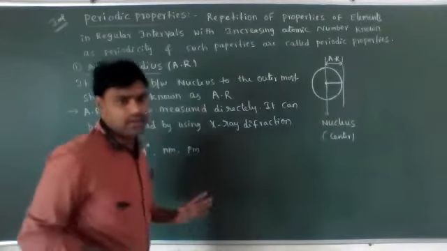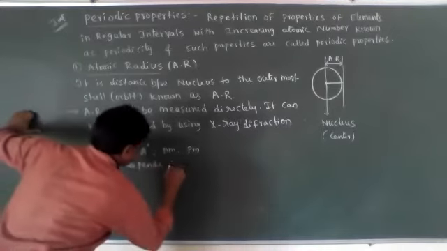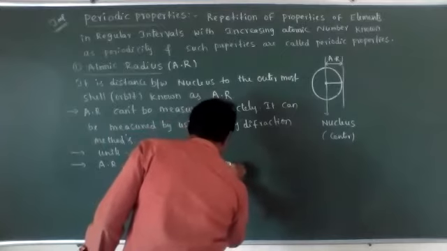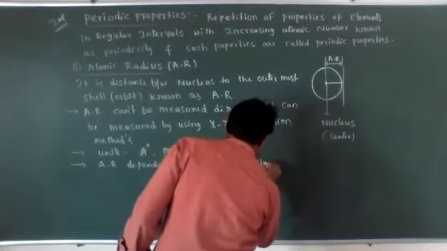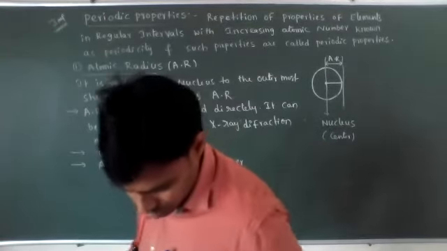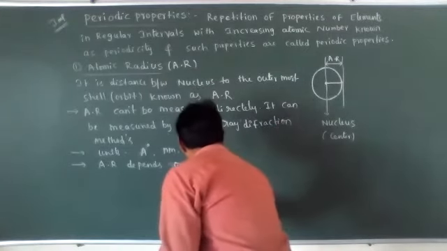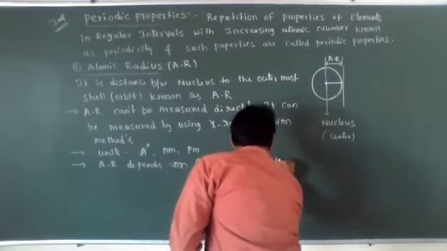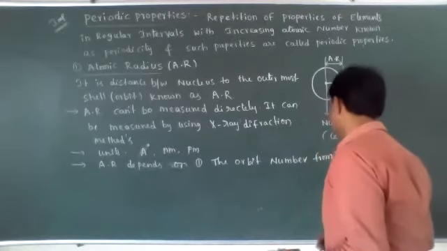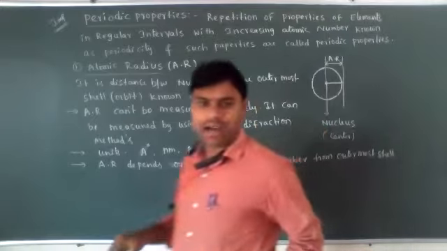Now this atomic radius depends on the number of orbits, the orbit number from the outermost shell.